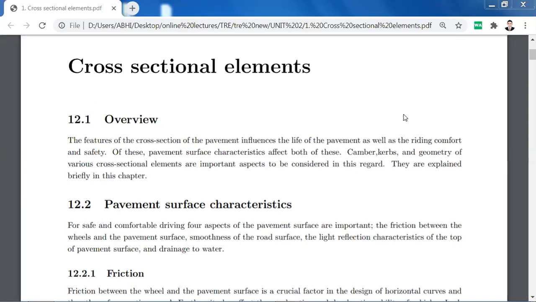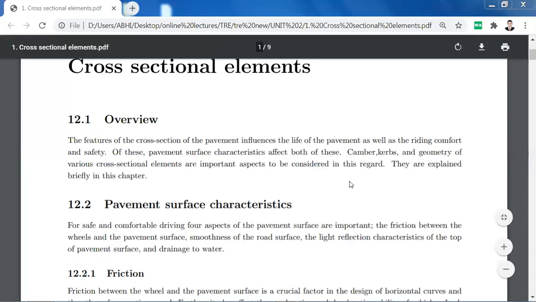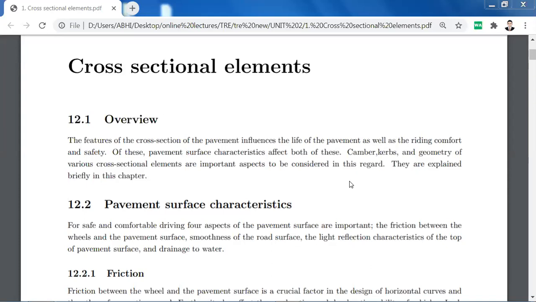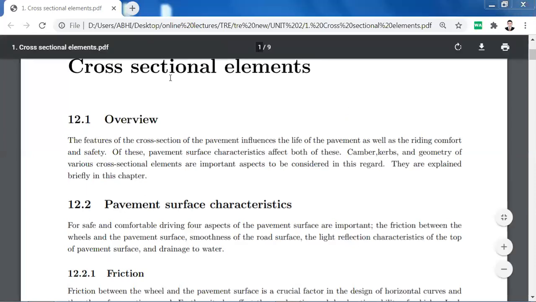Now, pavement surface characteristics. For safe and comfortable driving, four aspects of the pavement surface are important: the friction between the wheels and the pavement, the smoothness of the road surface, the light reflection characteristics, and the drainage of water.